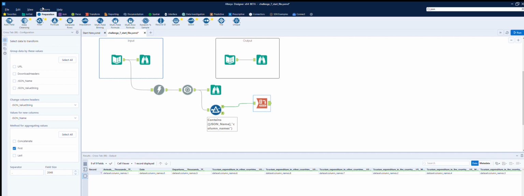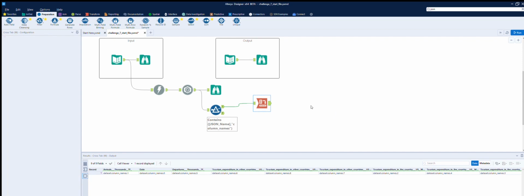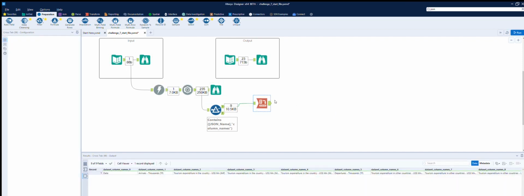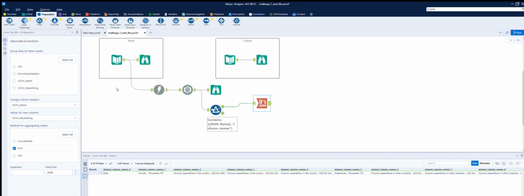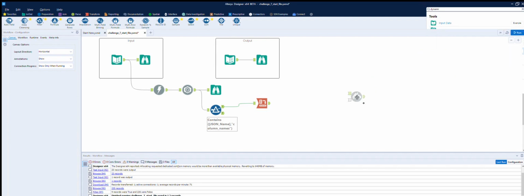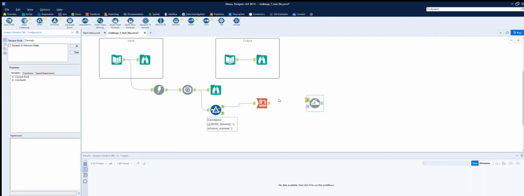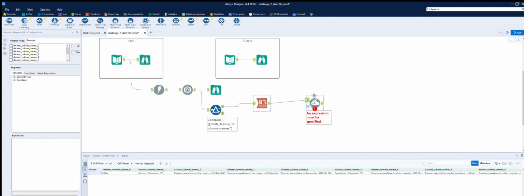Yeah, there's another way of doing it. Let's just do it this way. So if we switch that round and do name and then this value, and then run that, it should do it in the right order. So we've got the right, and then I think we can do. Okay, so it's the dynamic rename tool. That's what we want. So let's just bring that one in.